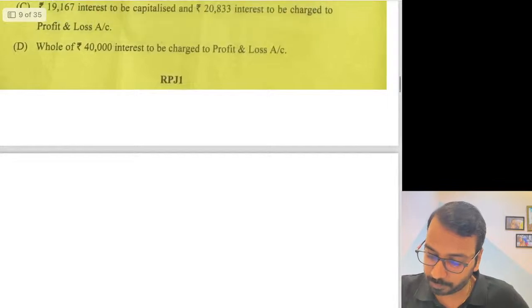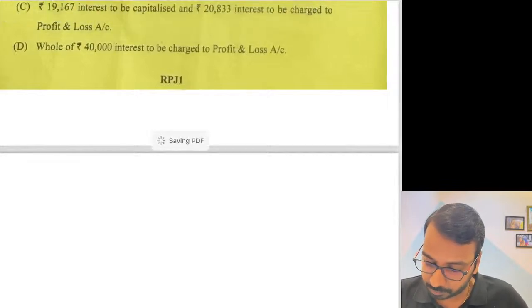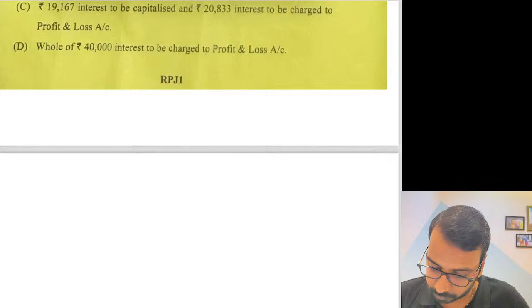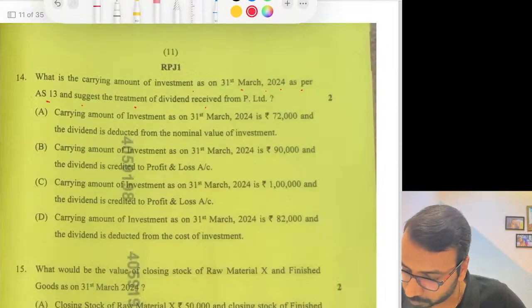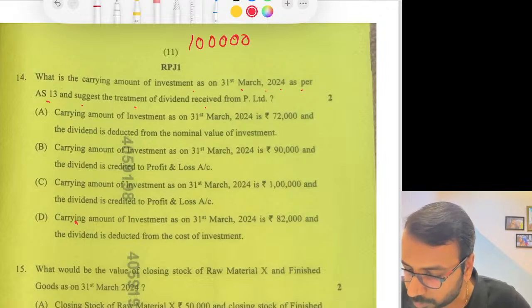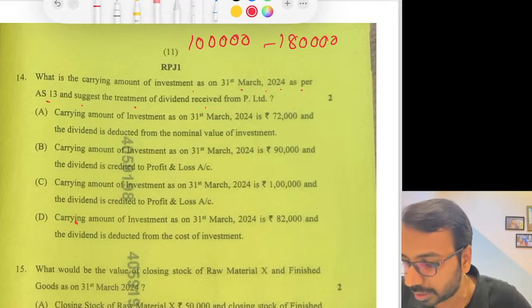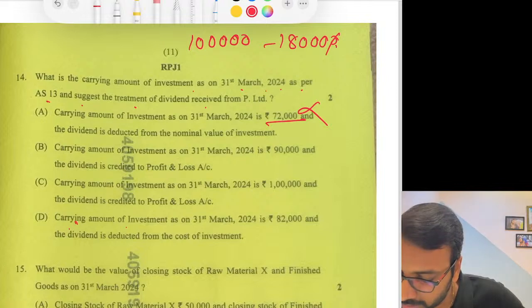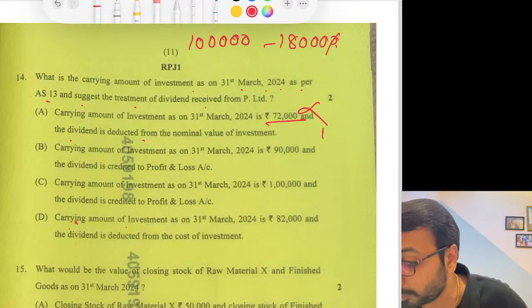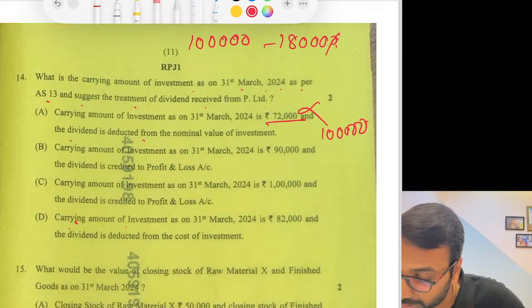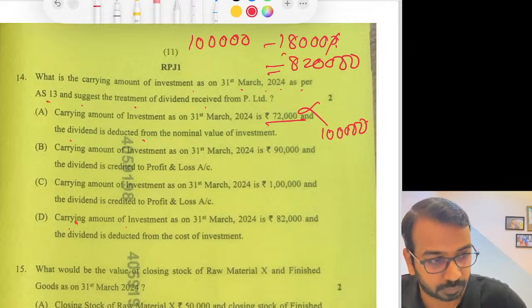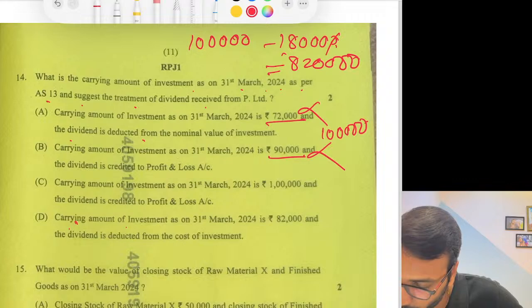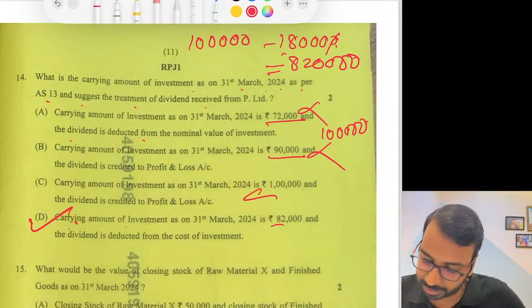So let us see the option. 1 lakh is the investment value, 18,000 is the pre-acquisition dividend. So carrying amount of investment as on 31st March is 72,000? No, dividend is deducted, yes, but it is deducted from 1 lakh. So 1 lakh minus 18,000, we get how much? 82,000. So 82,000, option D is the correct answer.